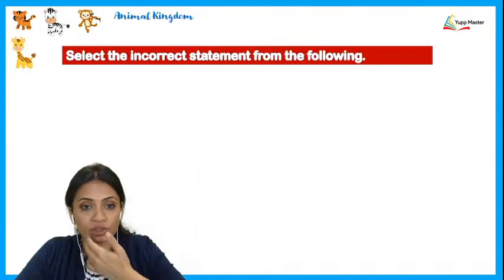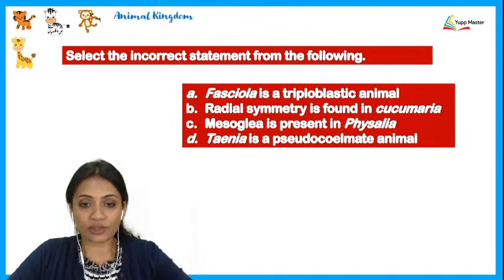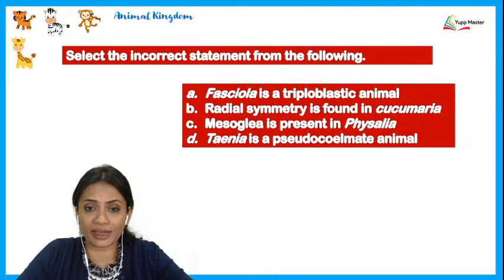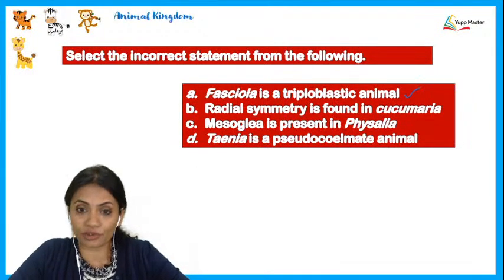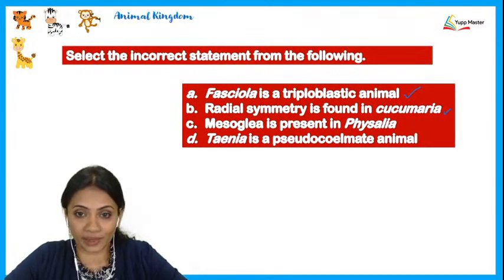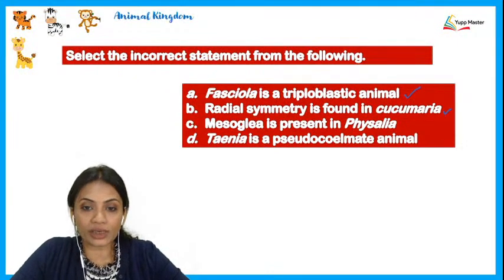Alright. Next question: select the incorrect statement from the following. Let's read these statements. First, Fasciola is a triploblastic animal. Fasciola belongs to Platyhelminthes and it is a triploblastic animal, so that is correct. Radial symmetry is found in Cucumaria, an echinoderm. Yes, that is correct too, because echinoderms are radially symmetrical. Mesoglea is present in Physalia.